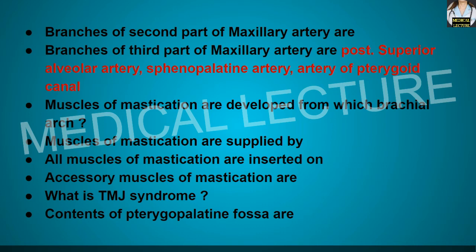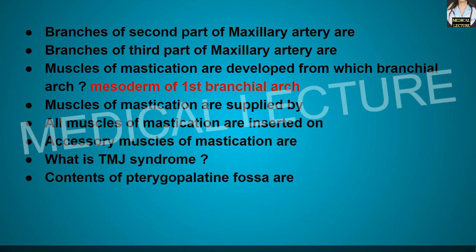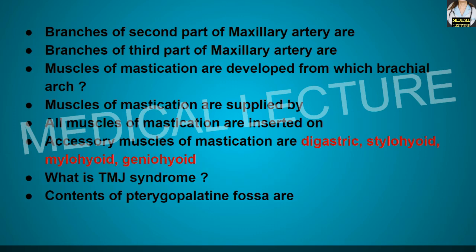Now the muscles of mastication are developed from which branchial arch? So it is from the mesoderm of the first branchial arch. Muscles of mastication are supplied by which nerve? So it is the mandibular nerve. All muscles of mastication are inserted on the ramus of the mandible. Accessory muscles of mastication, they are digastric, stylohyoid, mylohyoid and the geniohyoid muscles.